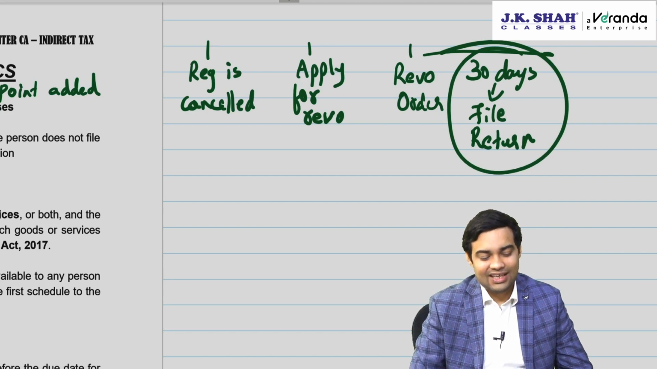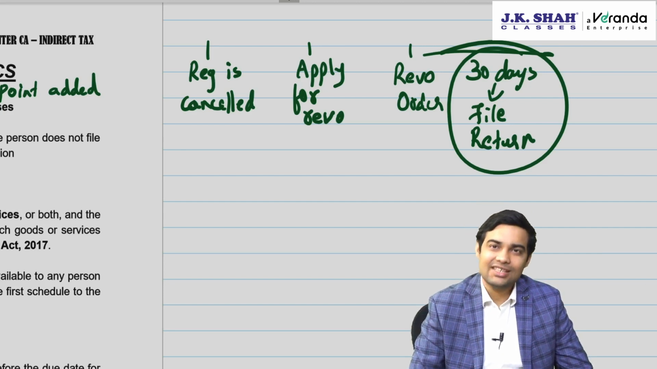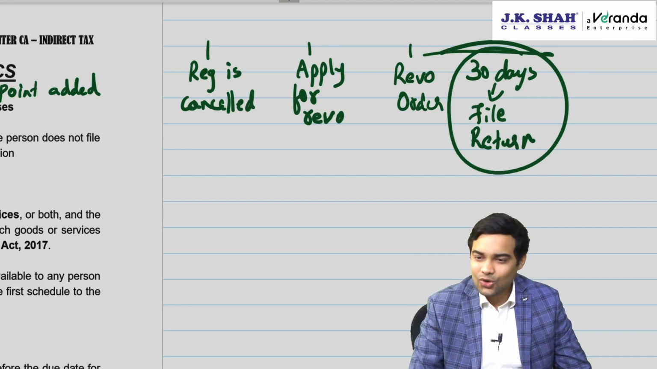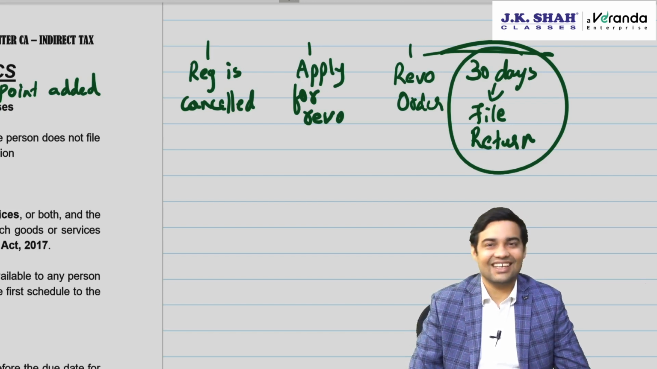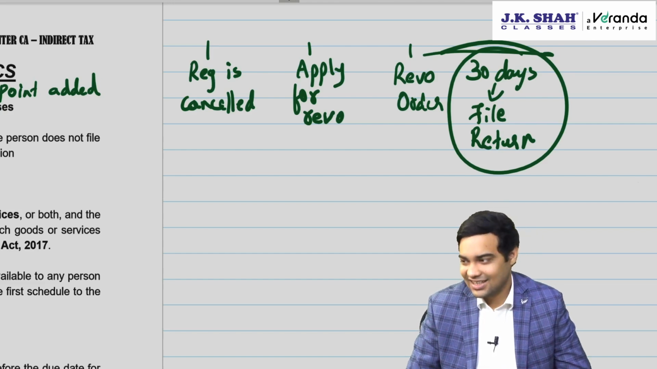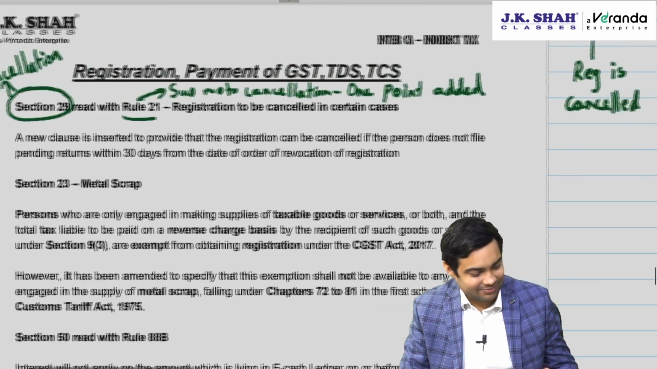So, if you have received revocation order, you have to file the pending returns within 30 days from the revocation order. If you don't, then in that case, your revocation will be cancelled. Technically, suo moto cancellation proceedings can be initiated again. Let's have a look.